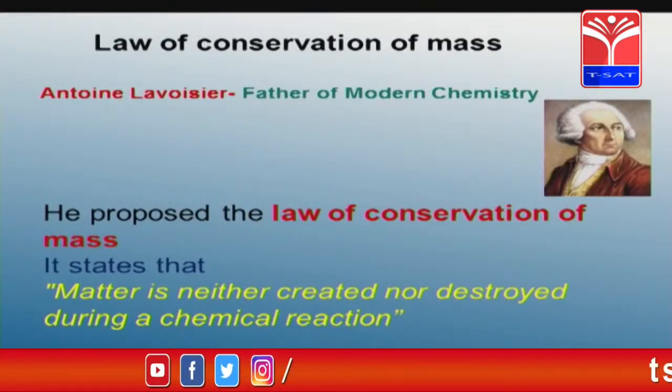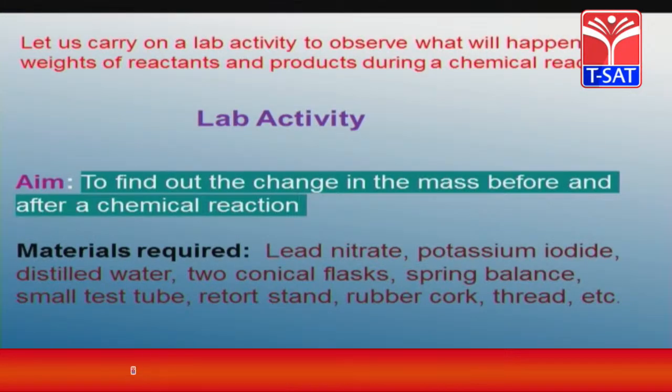What do we mean by reactants and products? The chemical substances which participate in a chemical reaction are known as reactants, and the new chemical substances which are formed or produced during the chemical reaction are known as products. Antoine Lavoisier conducted a lab activity to explain the law of conservation of mass.